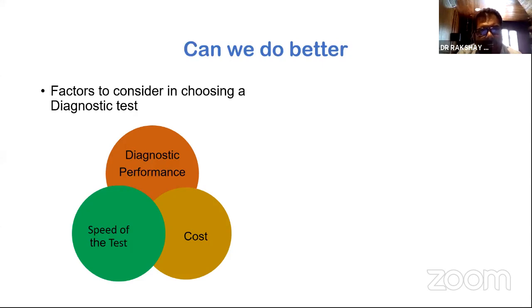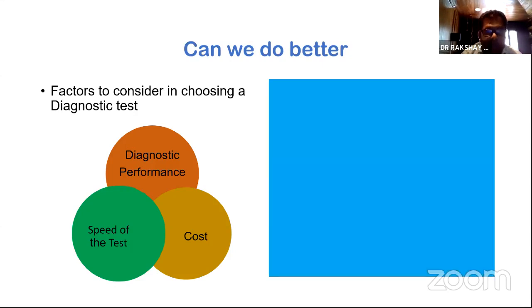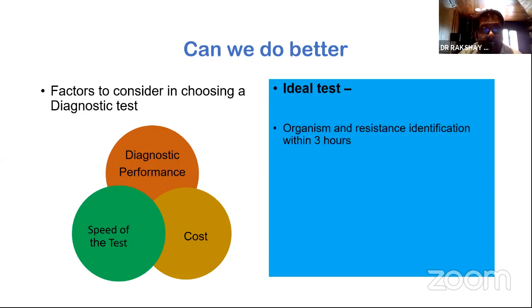So we are looking at a holy grail kind of investigation, which is not expensive, which can give us a report within 3 hours, preferably within 1 hour. It should have an excellent negative predictive value. That means if a test comes negative, you should be able to rule out infection. It should not be labor intensive.